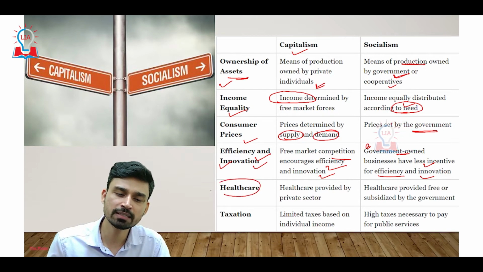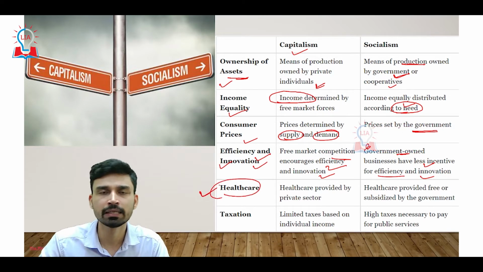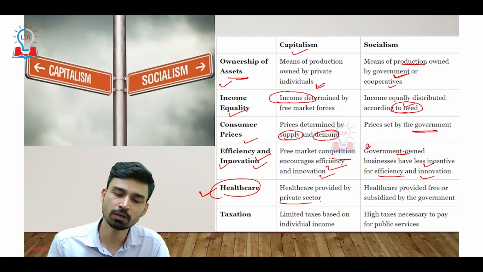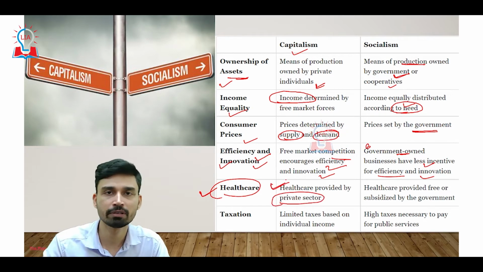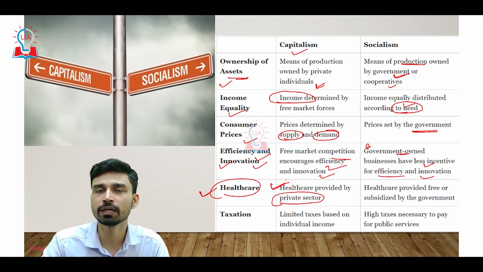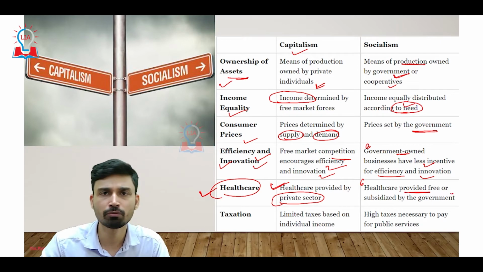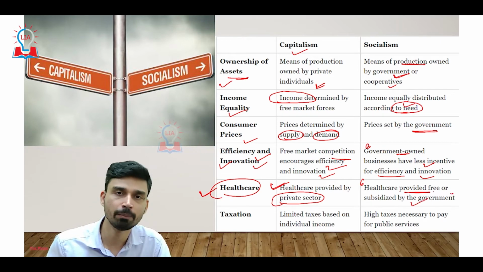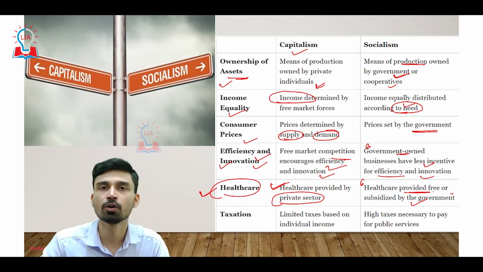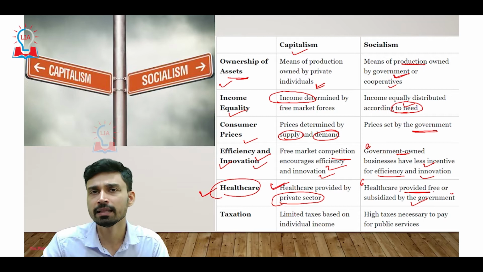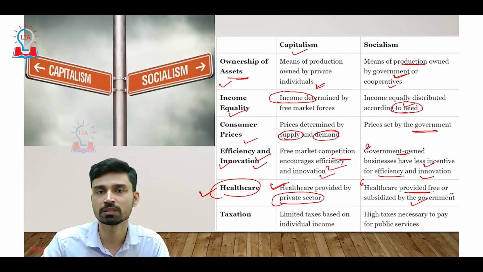So the next point is the difference in the system of healthcare. In the capitalist system, basically what we see all across the world, healthcare is largely provided by the private sector, and thus they are obviously under some kind of control. They are able to fix the prices for the healthcare services as well as the healthcare products. On the other hand, in a government following the socialist system, healthcare is generally provided free or subsidized by the government. For example, in the Scandinavian countries, or earlier countries belonging to the Soviet Union and Russia as of now, healthcare is totally free because they follow the system of socialism.